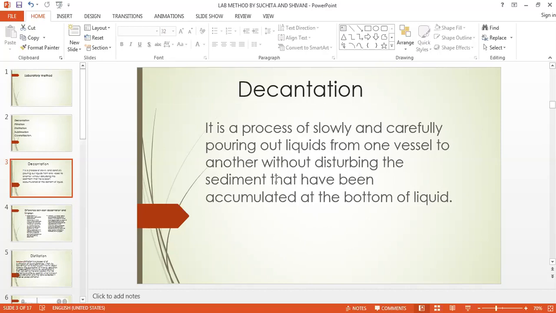तो नीचे जो solid बैठ गया है उसको बिल्कुल भी धक्का नहीं लगना चाहिए. धीरे से that supernatant liquid should be poured into the another vessel. That is known as decantation. It is a rather crude method of separation of the liquid or any solution or any tincture from its insoluble solid content, which settles down at the bottom.